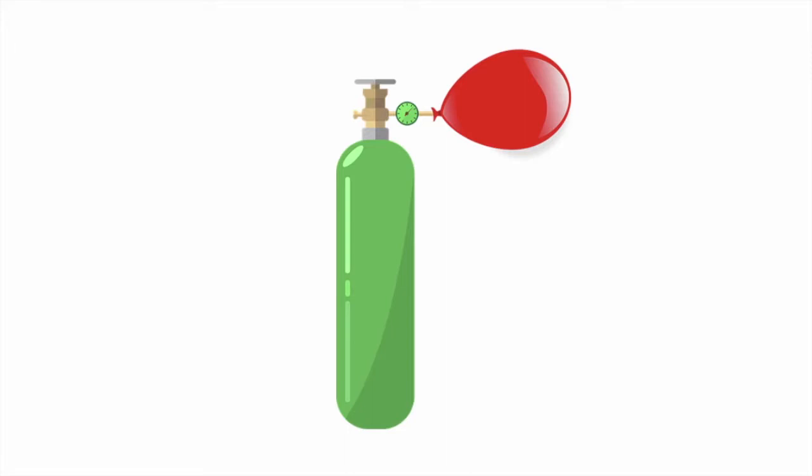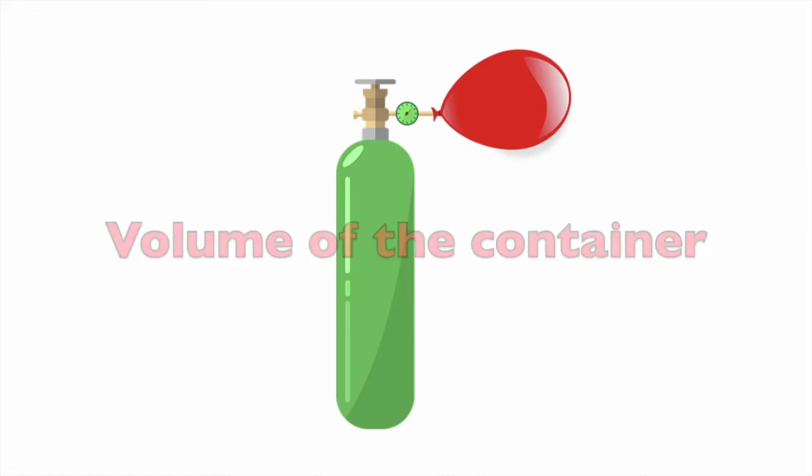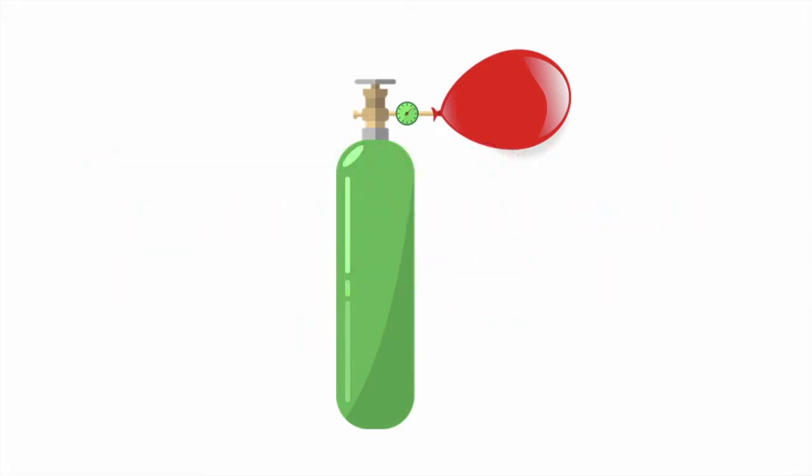When we're using the ideal gas law and we're talking about the volume of a gas, what we mean by volume is the volume of the container that the gas is in, and that an infinitely small particle has the entire volume of the container to bounce around in. However, the assumption of no attractions and the assumption that particles are infinitely small, these are not true in real gases. Real gas particles do have mass, and they do have volume, even if the mass and volume are tiny.